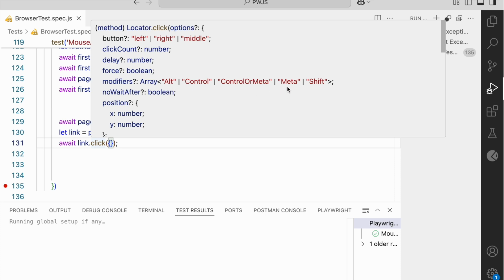For our scenario I want to click shift plus click, so I can pass this string. If you want to press meta plus click, then you can pass that. Likewise you can pass different strings depending upon your requirement. For our requirement we will press shift plus left click.